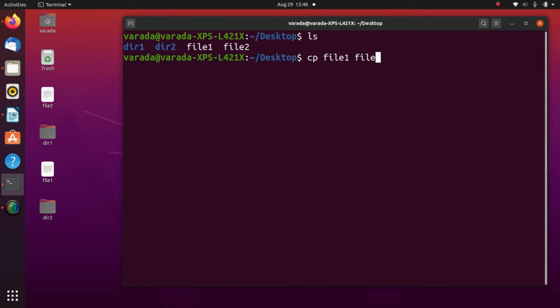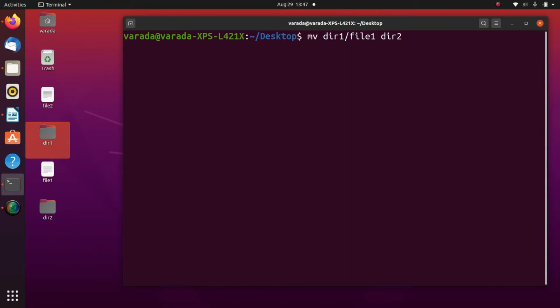So how can we avoid that overwrite? By using cp -i file1 file2. Now it displays a message: overwrite file 2? If I give yes, then it is overwritten. If I give no, then it is not overwritten.